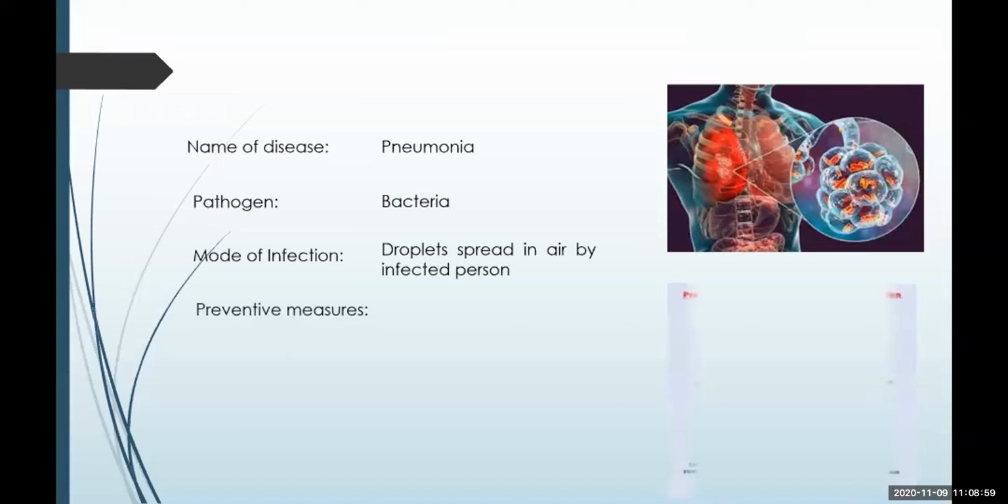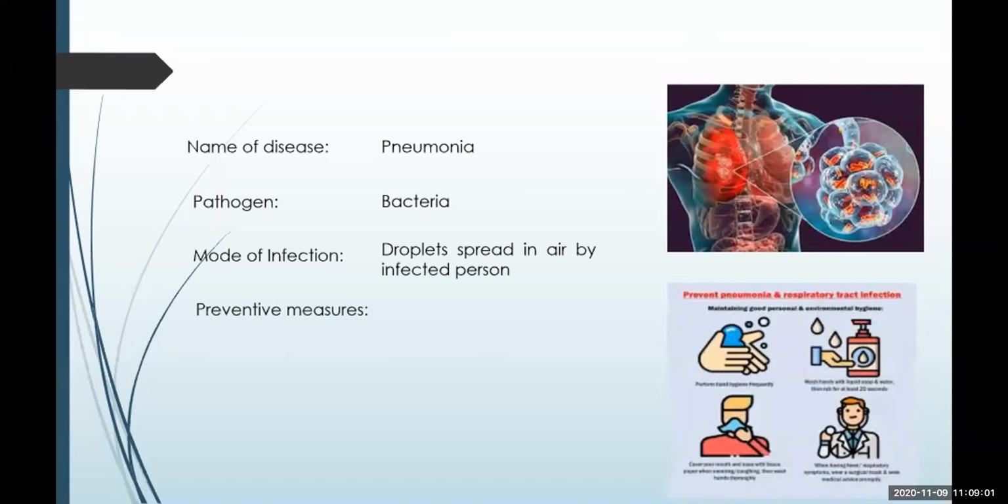So what are the preventive measures? I've told you, washing the hands. The person who is suffering from cough and cold should cover their mouth while sneezing and coughing. Proper sanitization of the hands at regular intervals, and seek help from the doctors, because pneumonia is a bacterial disease. It needs antibiotics to be cured. So that will be suggested by the doctor.